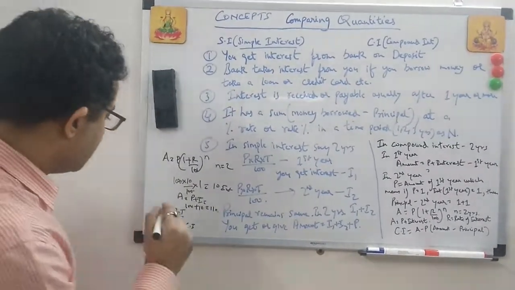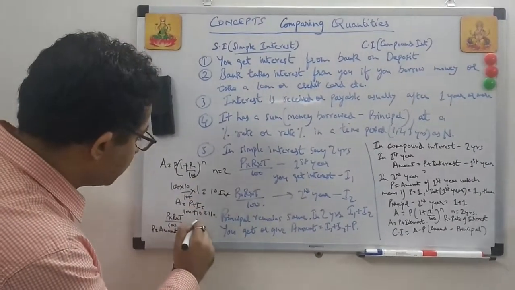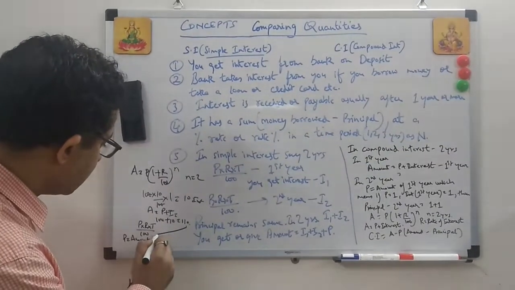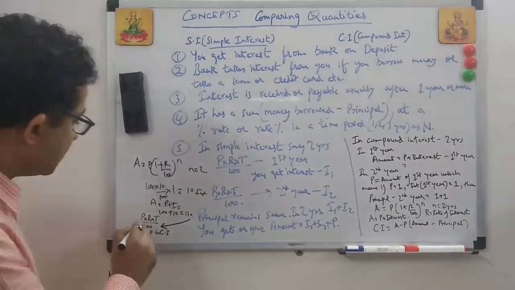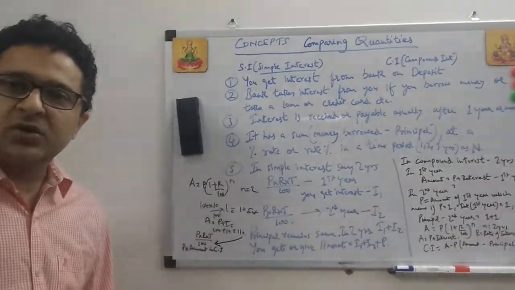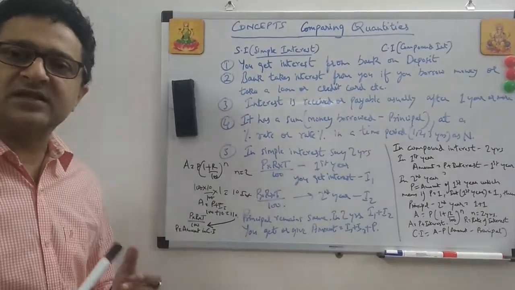So this principal is the amount in compound interest. So basically we know principal plus interest is the amount. So this amount 110 became the principal in compound interest, which means each time the principal is getting added by the interest of the previous year. So the end result is that compound interest will give a higher interest as compared to simple interest.